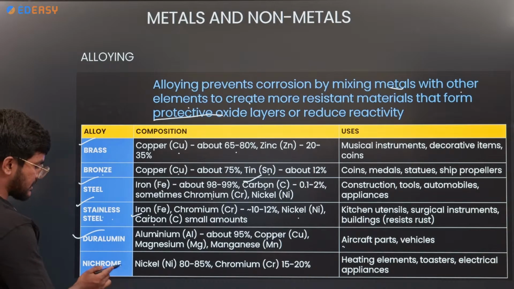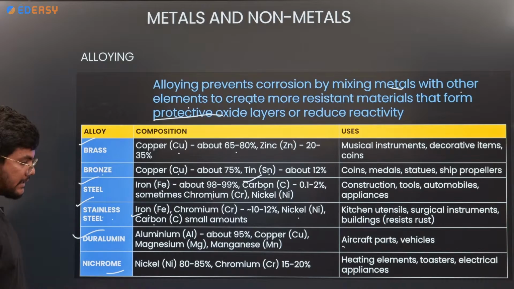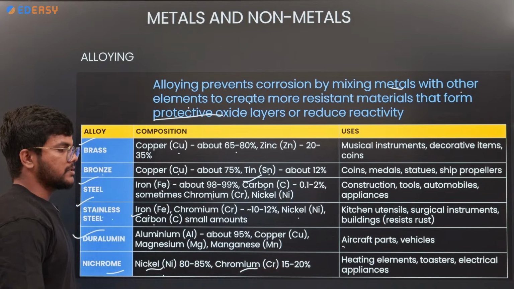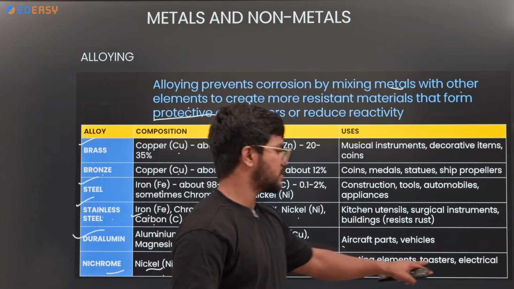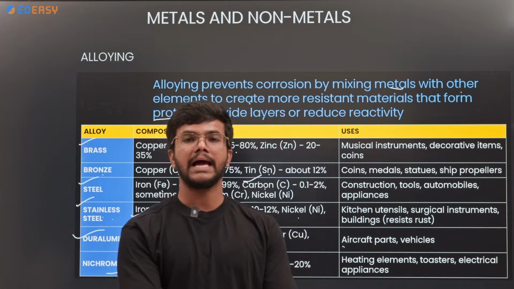Okay. So last is nichrome. Nichrome is an alloy which contains nickel, chromium 15 to 20%, and iron. It is used in toasters and electrical appliances as heating elements. So this is about the alloys.